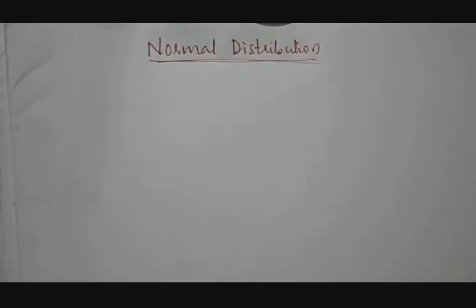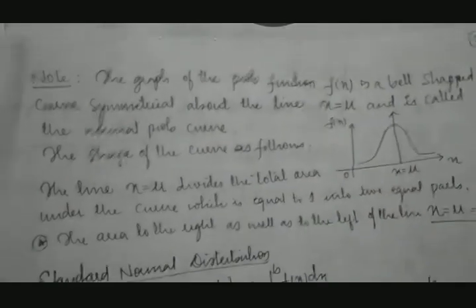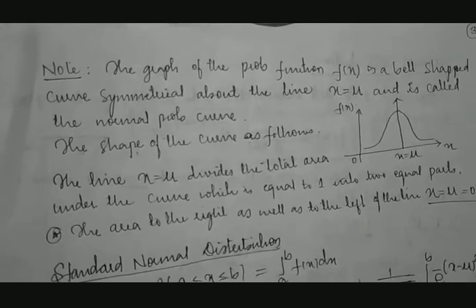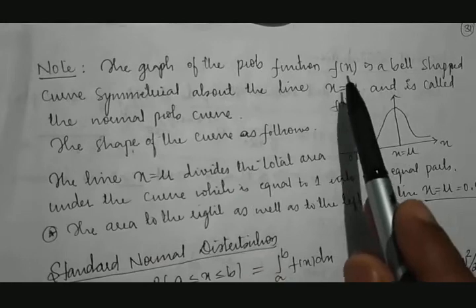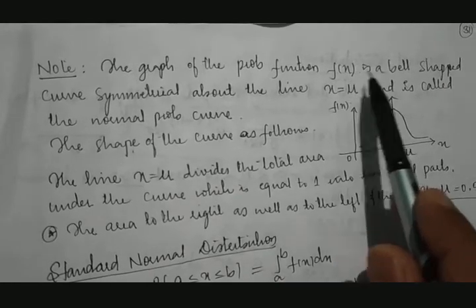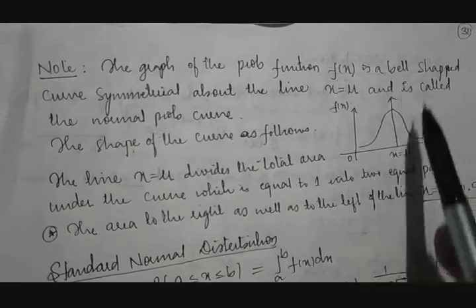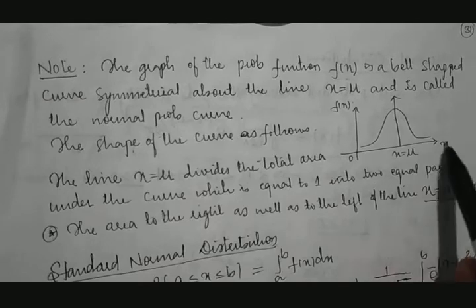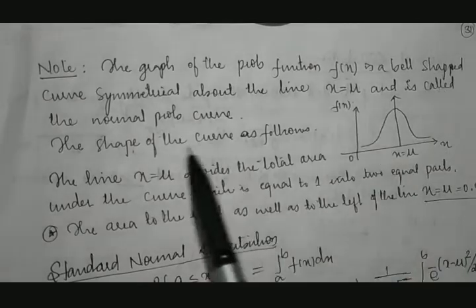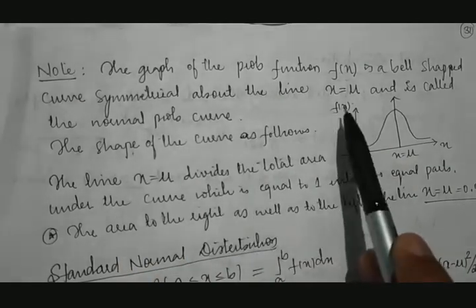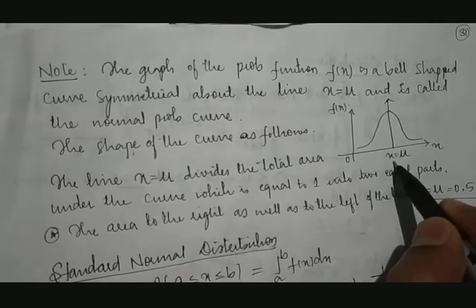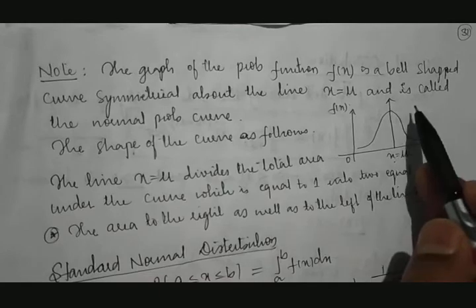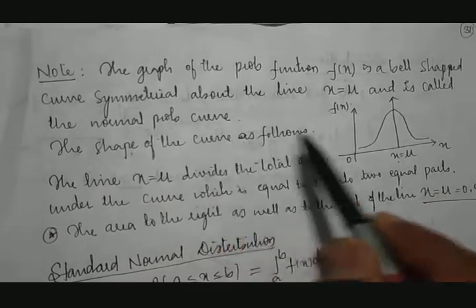Okay, then we need to understand a few terms here, they are very important. Whenever we plot this normal distribution f of x on a graph sheet, we will be getting a bell-shaped curve. This curve will be symmetric about the line x equal to mu. This is called the normal probability curve.